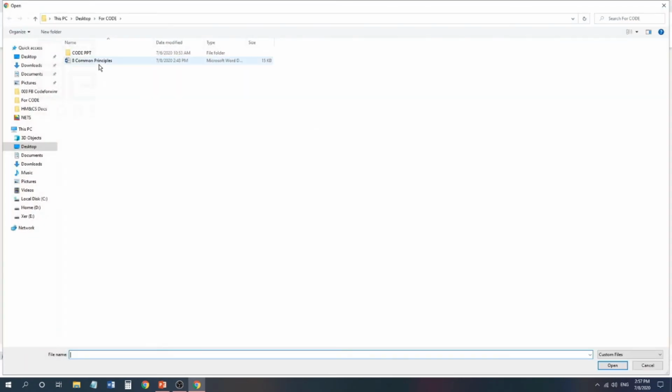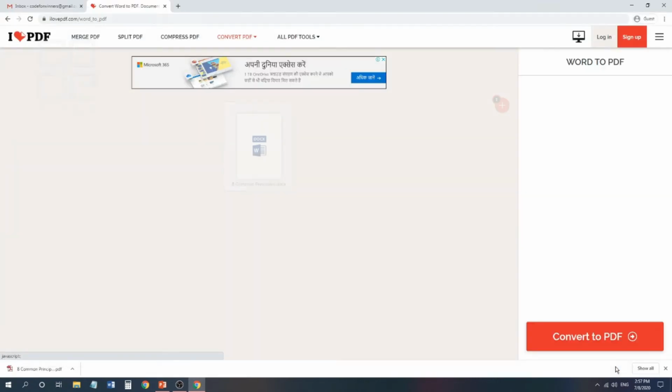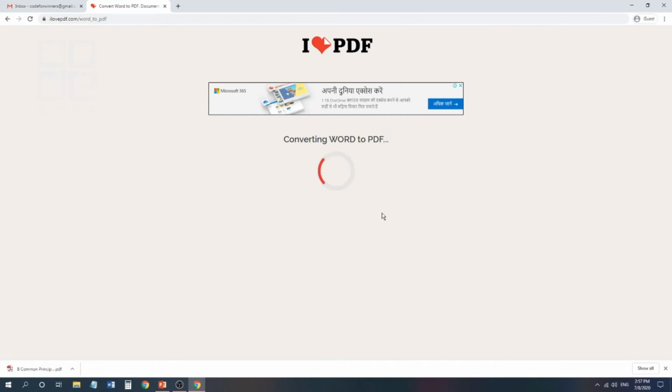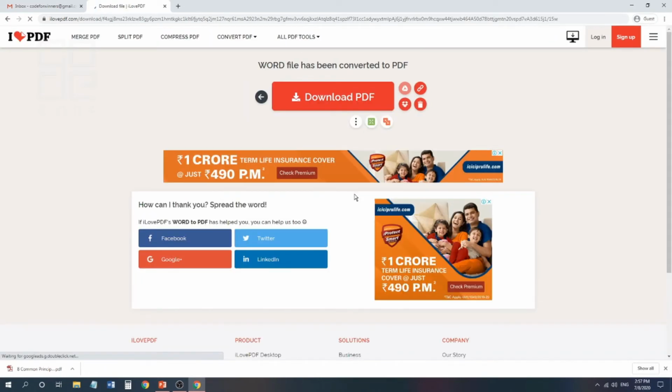I have already kept a sample file in my computer, so I'm selecting that. Just give open. Now I have to convert this to the PDF, so I'm clicking the convert to PDF button. Within a few seconds it will be converted. Now we should download the converted PDF file, so I'm just clicking that button. You can see in the left bottom of my screen the file has been downloaded.